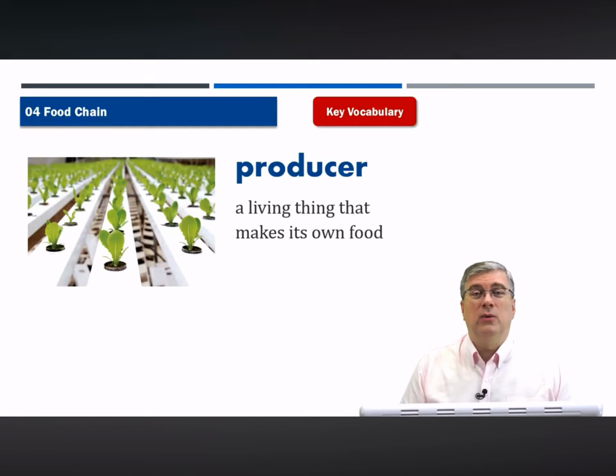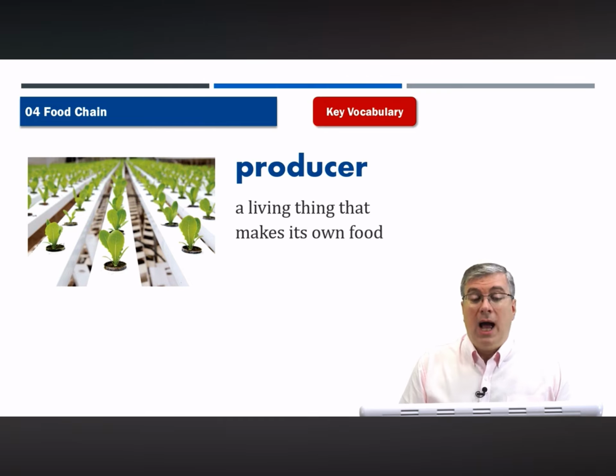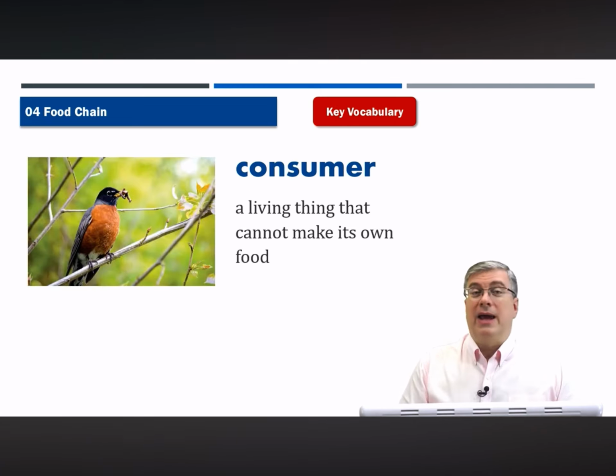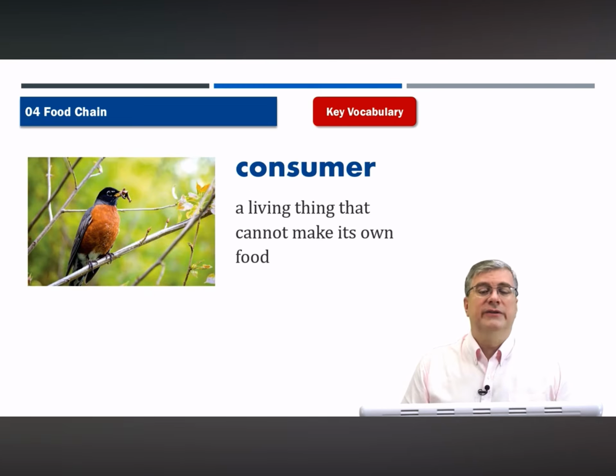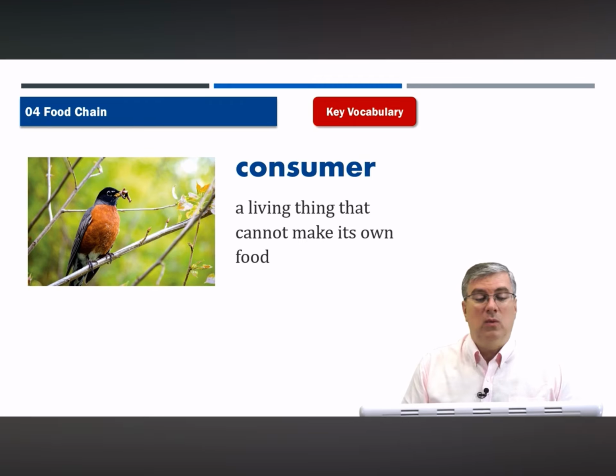As usual, we start with the vocabulary for this lesson, and the first word we have is producer. A producer is a living thing that makes its own food. So it can create or make its own food by itself. The opposite of a producer is a consumer. A consumer is a living thing that cannot make its own food. And of course, all animals are consumers, right? They need to find other things to eat.